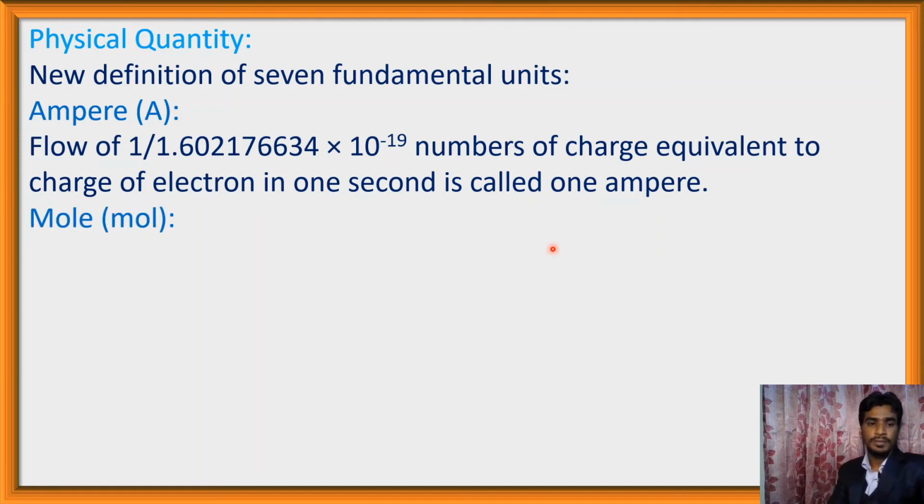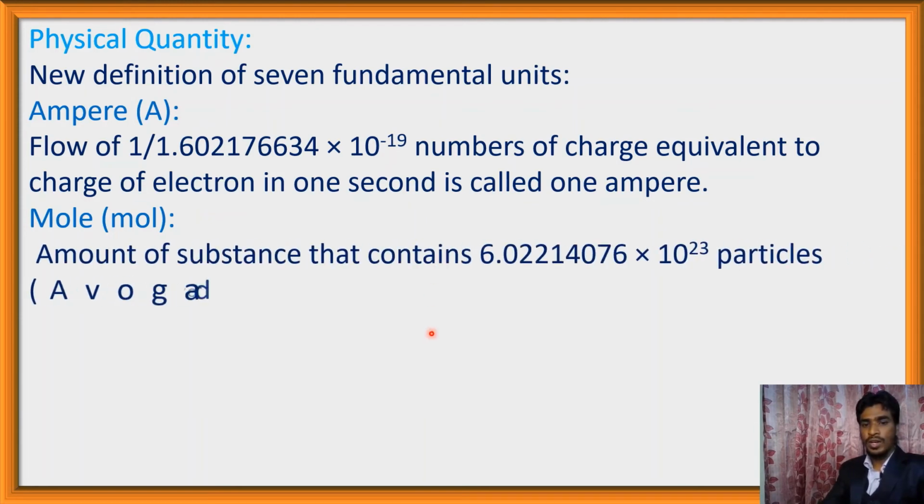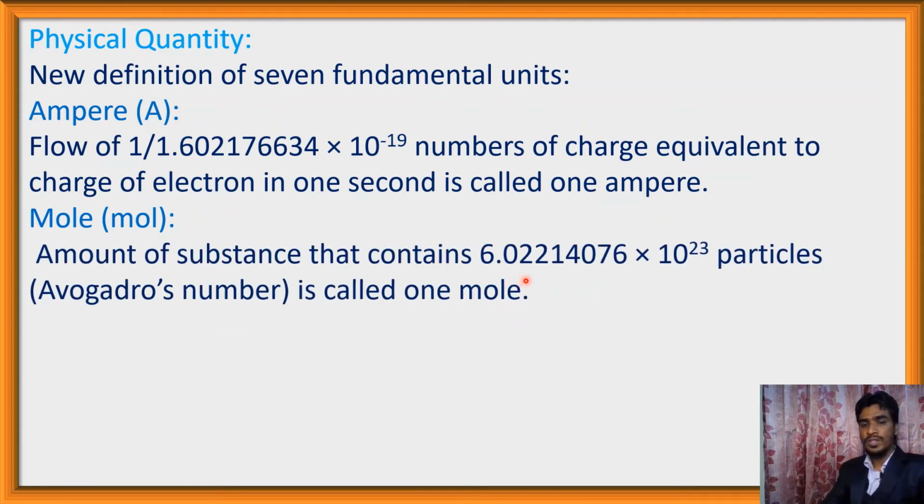And mole is the unit of amount of substance, and its symbol is mol. Amount of substance that contains 6.022140076 into 10 to the power 23 particles, that is, this is the Avogadro's number, is called 1 mole. That is, amount of substance that contains this number of particles is called 1 mole substance.